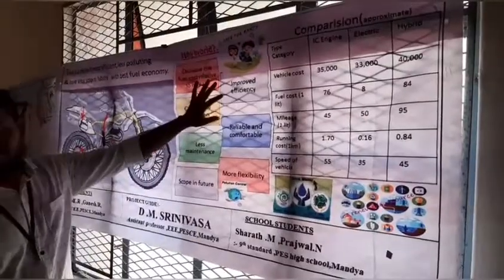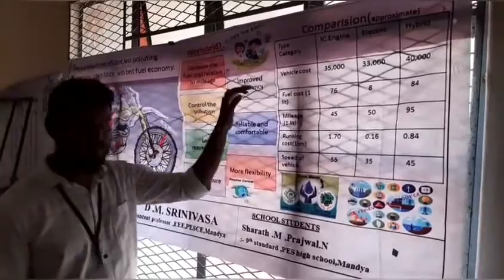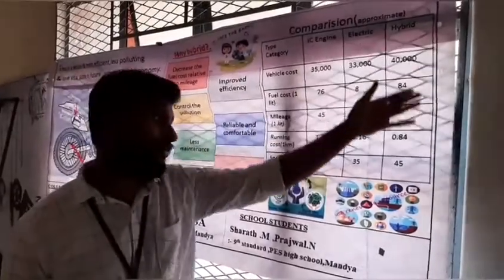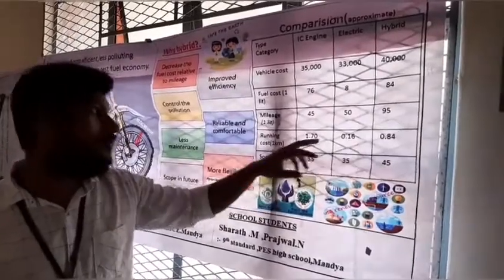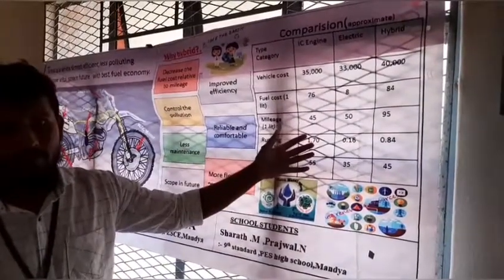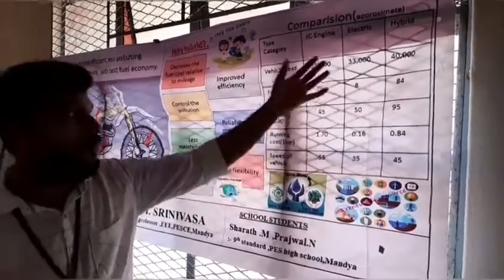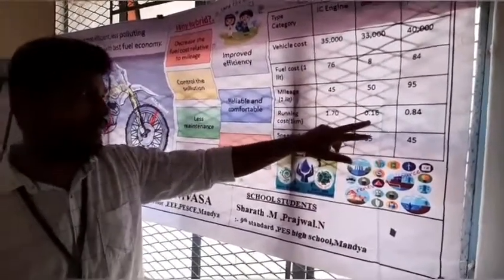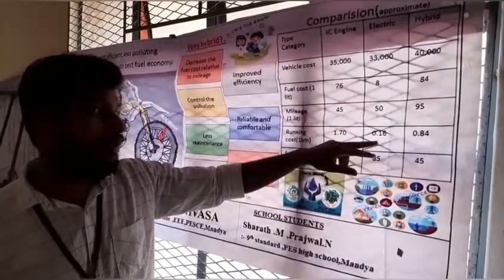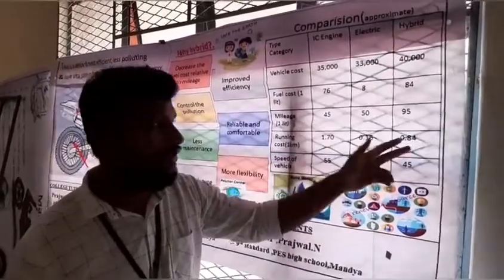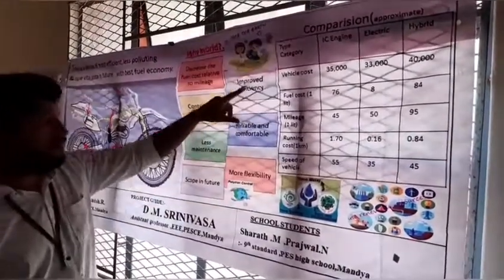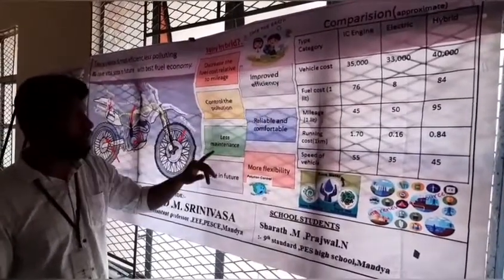This is why we are going for hybrid. First one is improved efficiency. Compared to using petrol, the running cost is about 84 cents, about 1 rupee. The current market petrol rate is about 84, and when you charge the battery, you can drive 70 kilometers. The total cost per kilometer is about 1.16 rupees. So by using hybrid, you improve the mileage, meaning both mileage and efficiency have been improved.